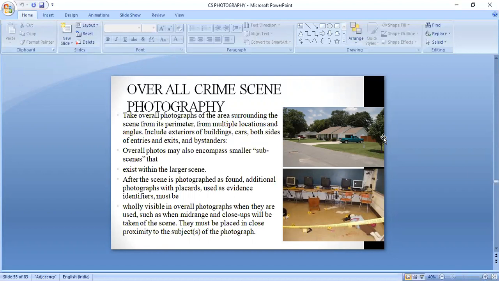Okay. So in this, we'll read different important points. Take overall photographs of the area surrounding the scene from its perimeter, from multiple locations and angles, including exteriors of buildings, cars, both sides of entries and exits. What it is saying is, it is not necessary that you follow one particular path to take the photography. You can go around your crime scene from the left side and from the right side, and record your crime scene from different angles also.